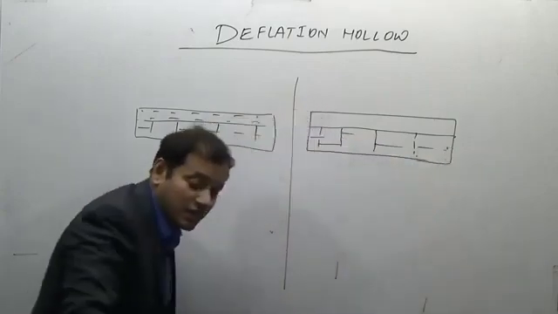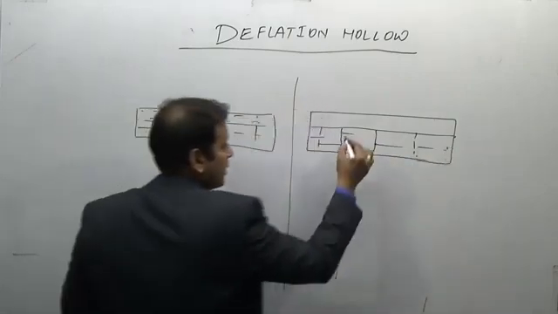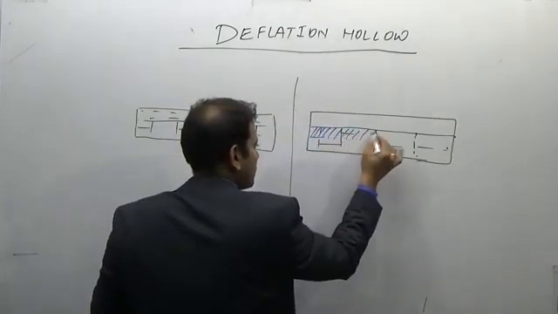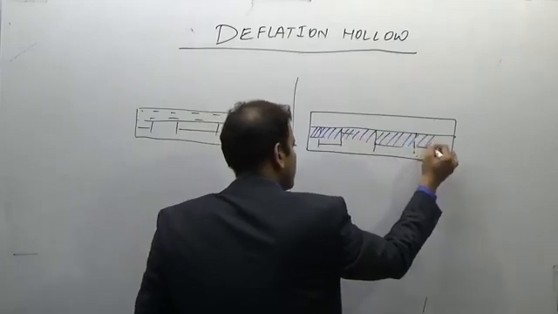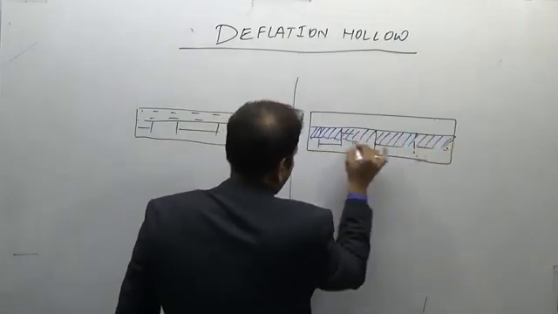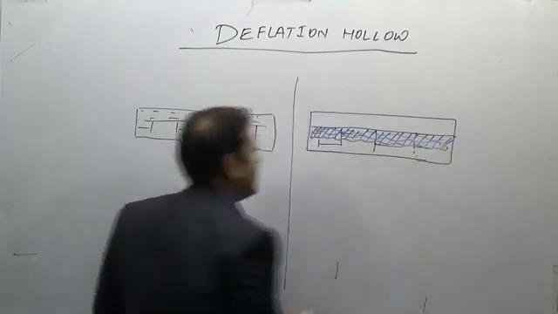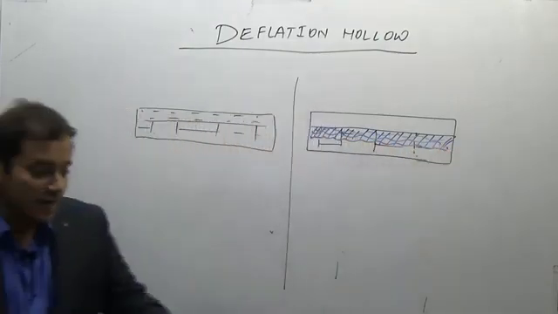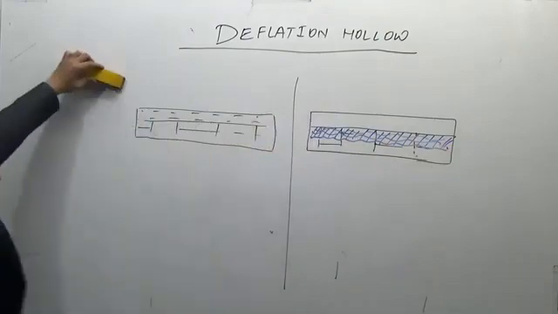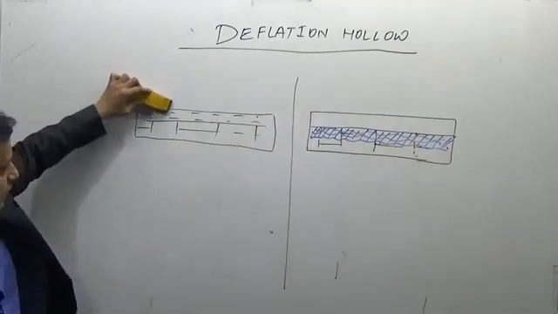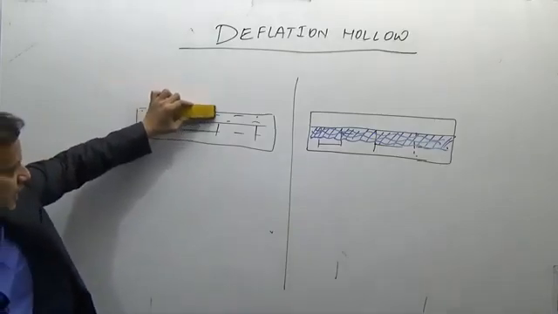But in those rocks, there will be groundwater. That is, there will be water which is stored in these rocks. That is, there is a presence of groundwater in these rocks. Now, in the first case, if there is a blowing away of the wind due to deflation, lifting of the particles and blowing away, the wind will come and blow away.